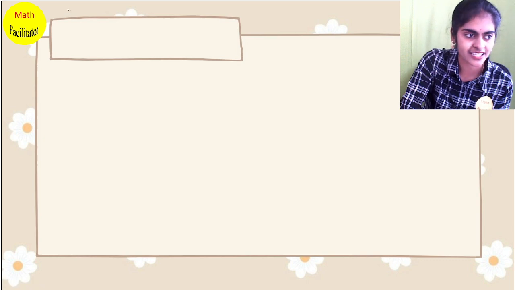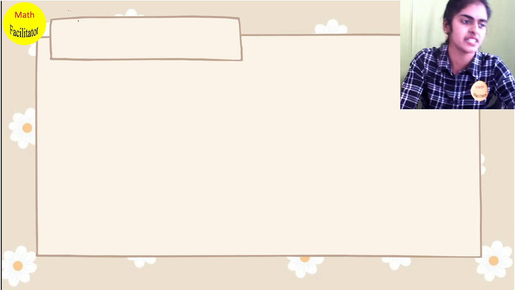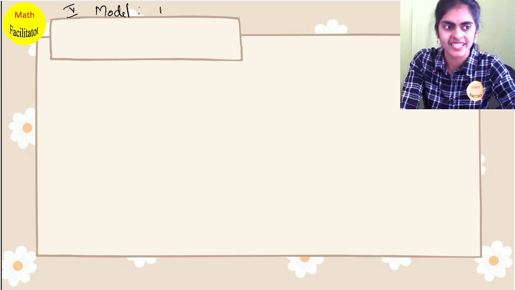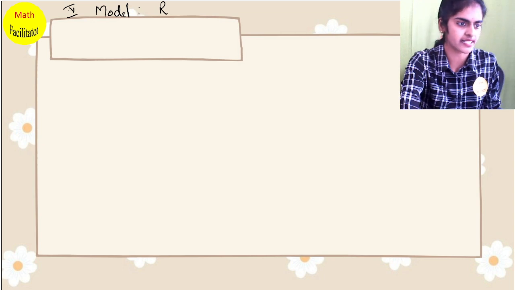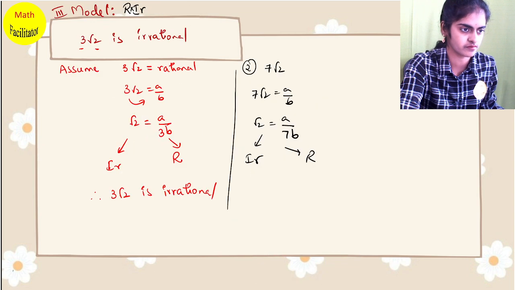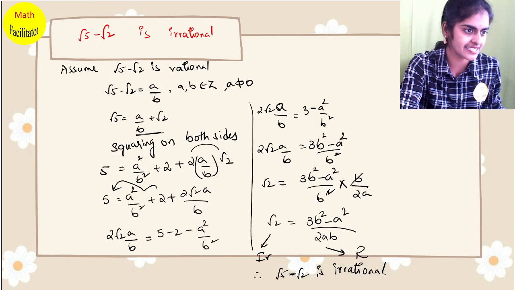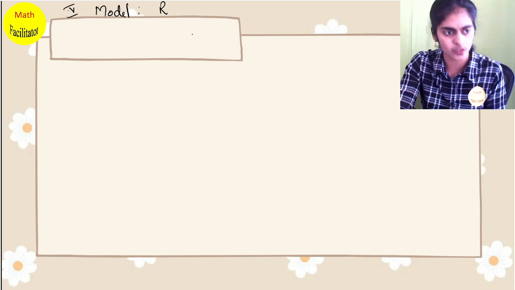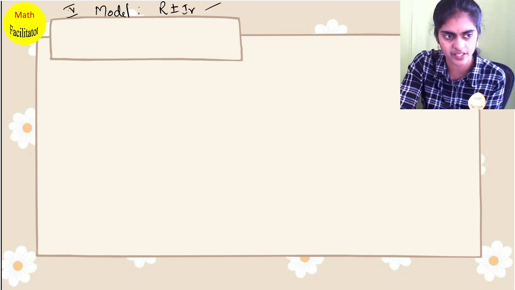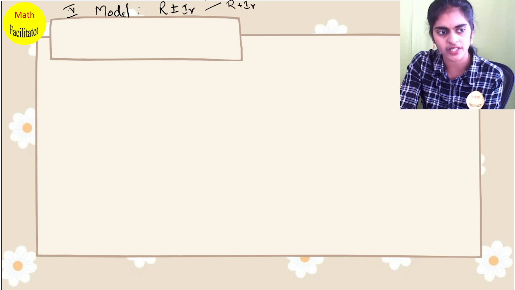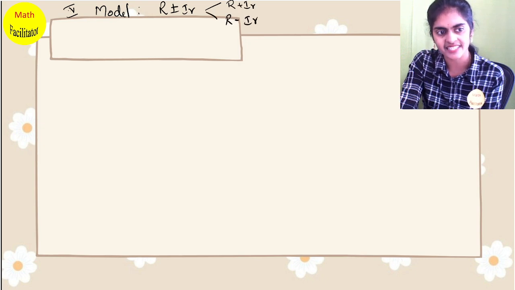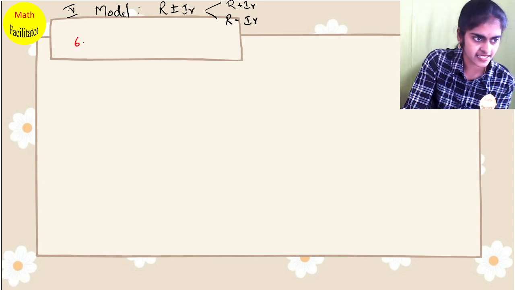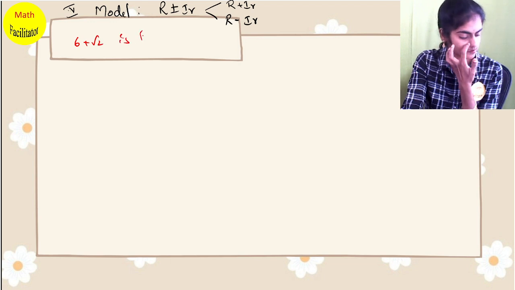I am trying to cover as many questions as possible in the same video. Okay, fifth model, you will get rational plus or minus irrational. I have discussed irrational plus or minus irrational number. So similar to model 2, you have rational plus or minus irrational, which means a rational number plus an irrational number, or a rational number minus an irrational number. Okay, for example, a question like this, 6 plus root 2 is irrational.